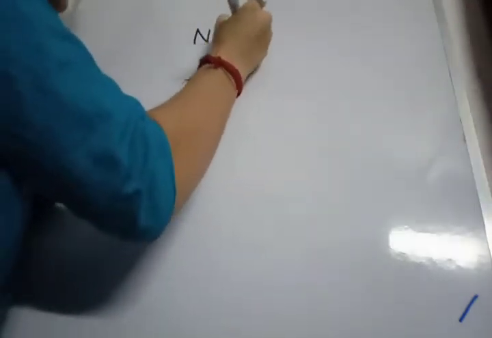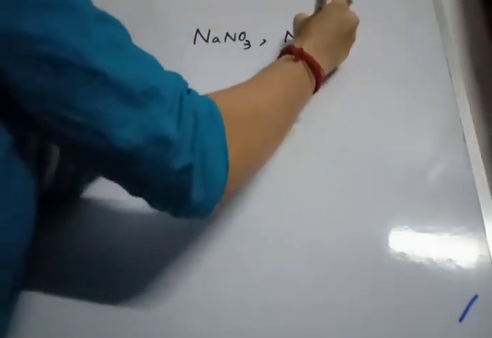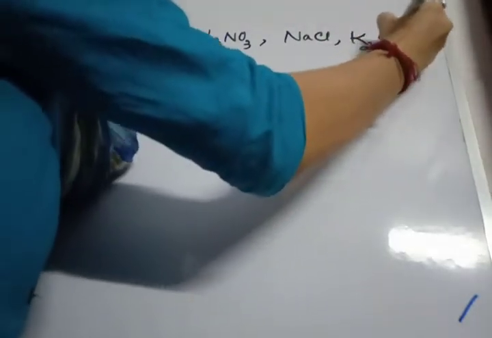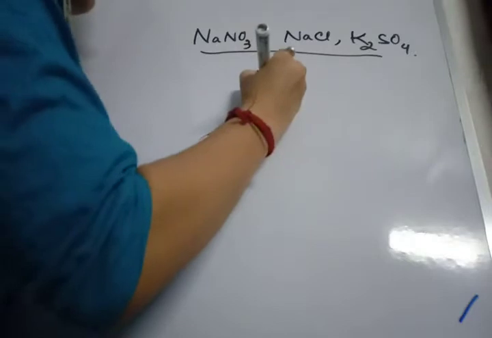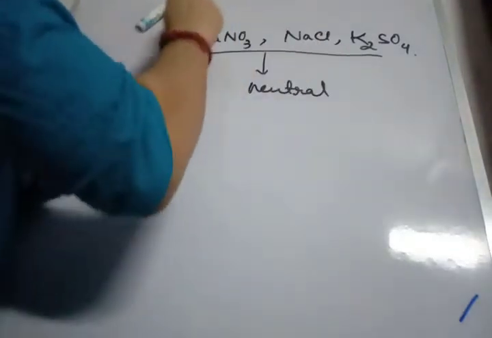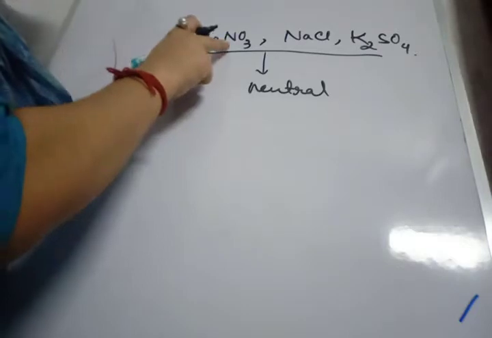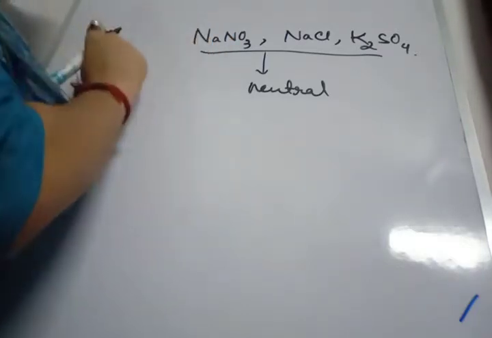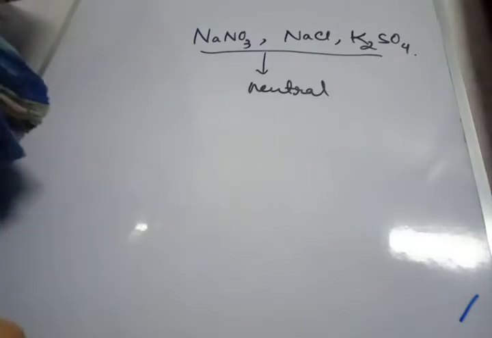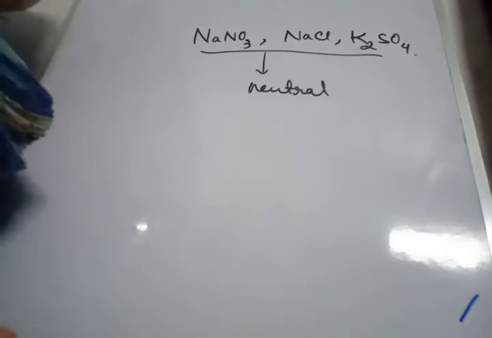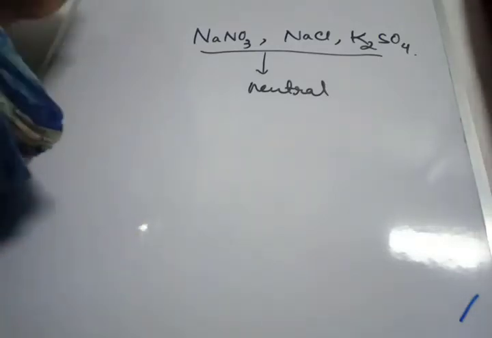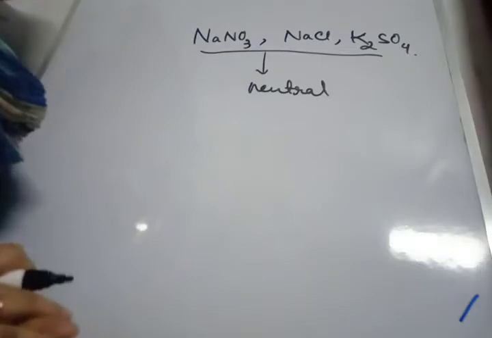Now salts of strong acid and strong base are NaNO3, then NaCl, K2SO4, etc. So these salts when they react with water, the nature of the solution is neutral. NaNO3 is formed from strong acid, that is nitric acid HNO3, and strong base NaOH. NaCl is formed from strong base NaOH and strong acid HCl. Similarly, K2SO4 is formed from acid H2SO4 and KOH, both of which are strong acid and strong base.